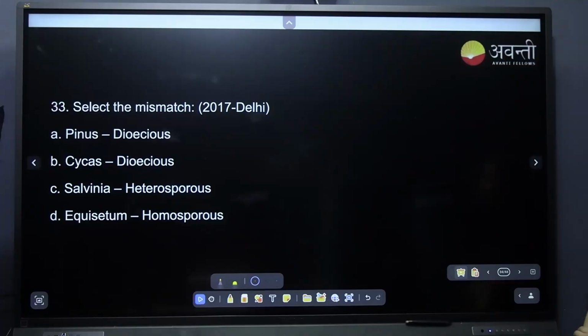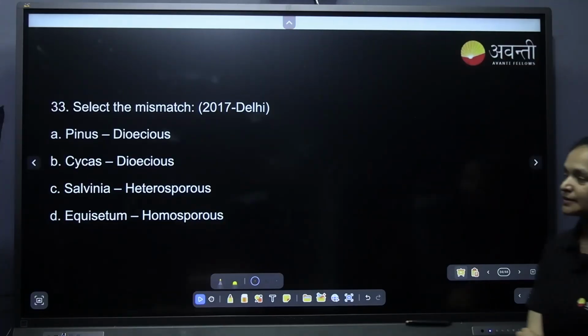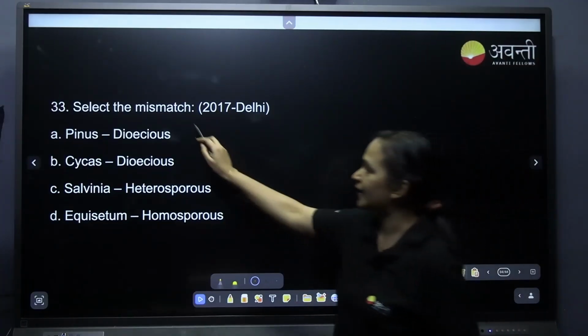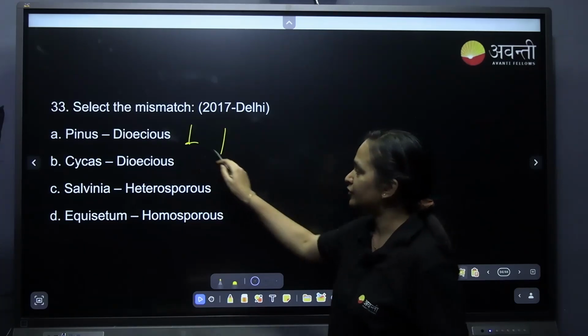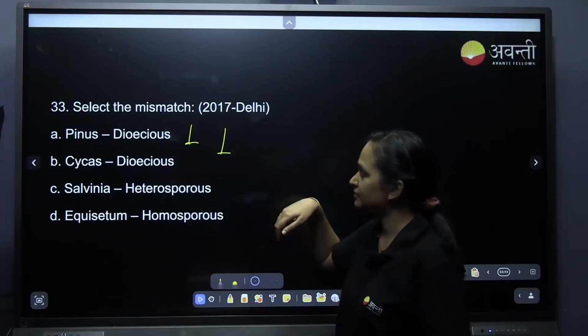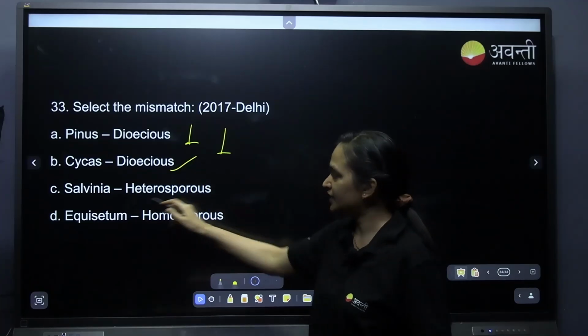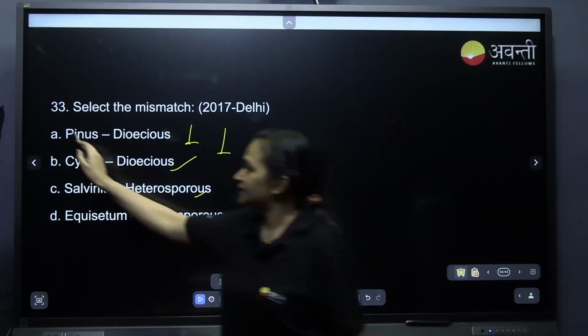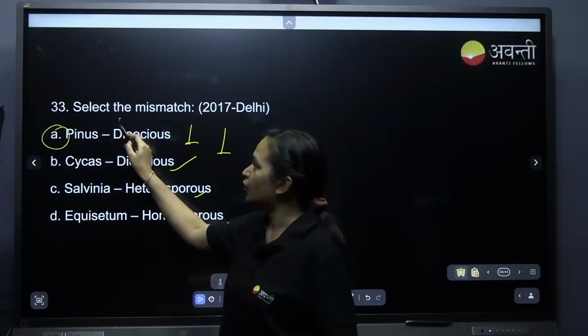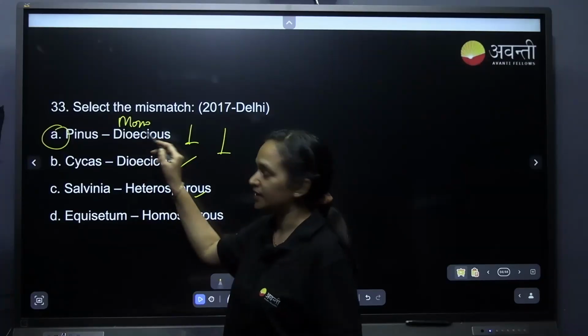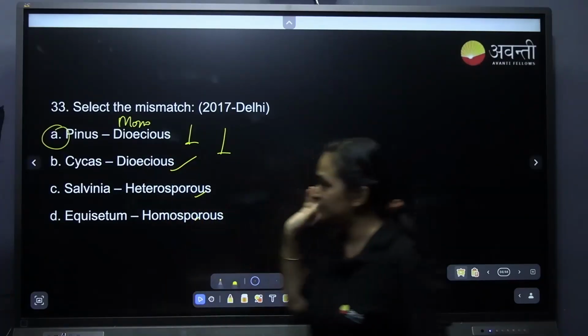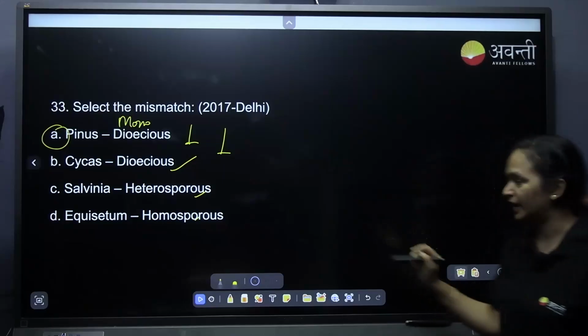Select the mismatch. Pinus is dioecious. Dioecious means two plant bodies, male and female. Cycas is dioecious. Yes. Salvinia is heterosporous. Yes. This is the mismatch. Pinus is monoecious, isn't it? Both male and female gametes are present in a single plant body.